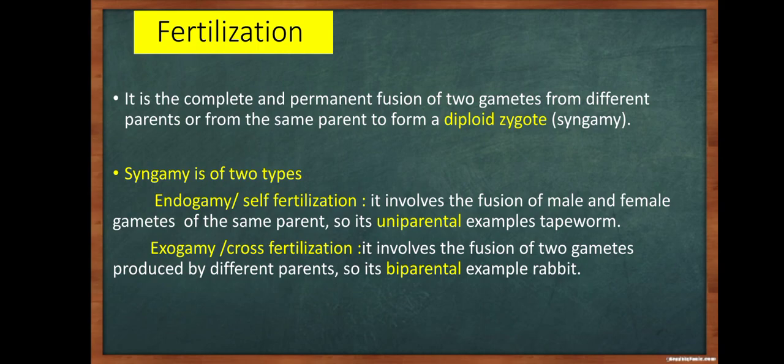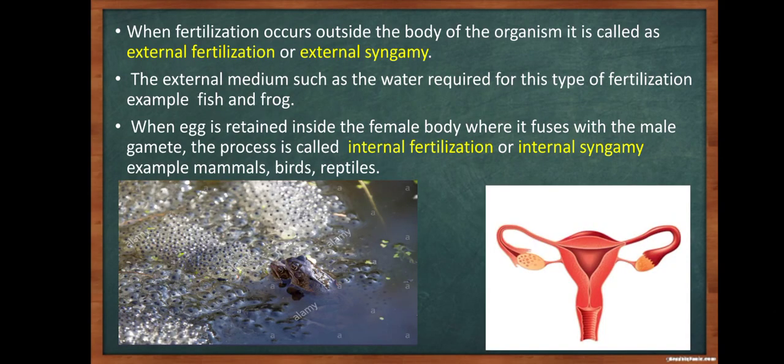Example, rabbit. When fertilization occurs outside the body of the organism, it is called external fertilization or external syngamy. The external medium such as water is required for this type of fertilization, example, fish and frog. When egg is retained inside the female body where it fuses with the male gamete, the process is called internal fertilization or internal syngamy. Example, mammals, birds, reptiles.